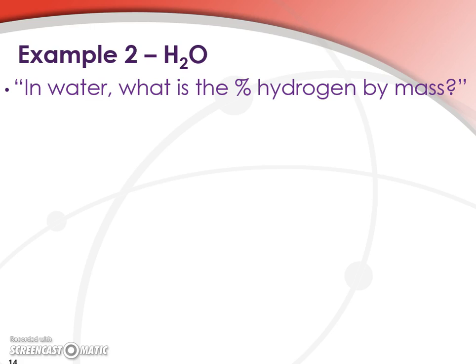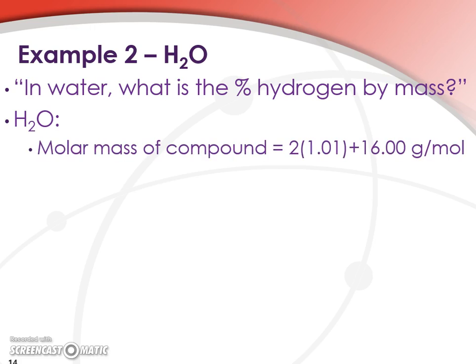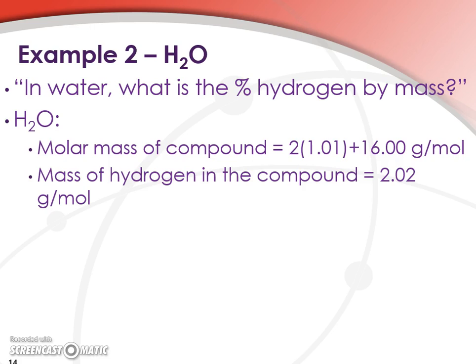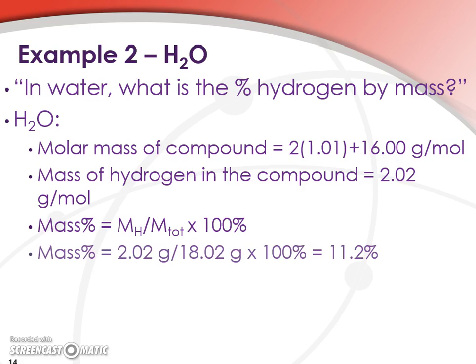Let's do another example. What's the percent hydrogen in water by mass? Okay, the molar mass of the compound is 2 times the mass of hydrogen plus the mass of oxygen, or 18.02 in total. The mass of the hydrogen is of course just 2 times the mass of hydrogen, or 2.02 grams per mole. And we can divide that out, and we find that water is 11.2% hydrogen by mass.